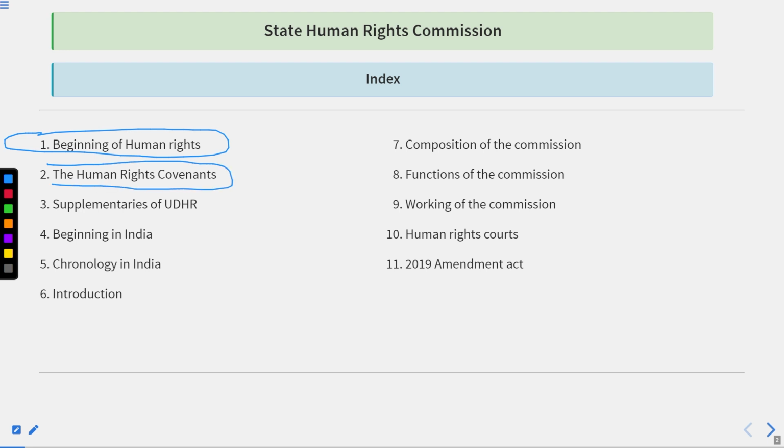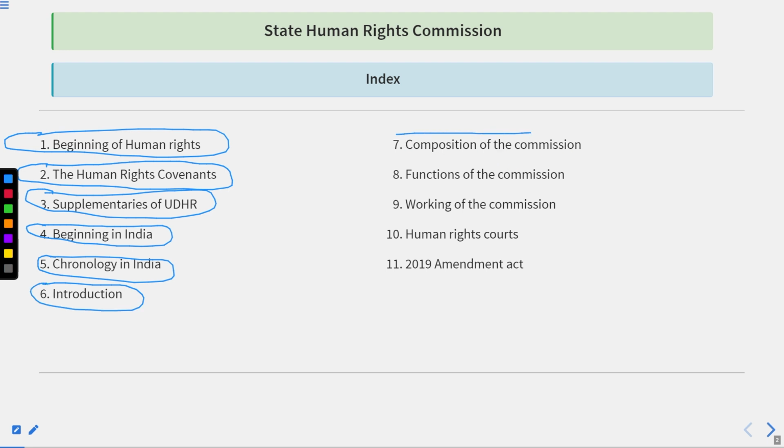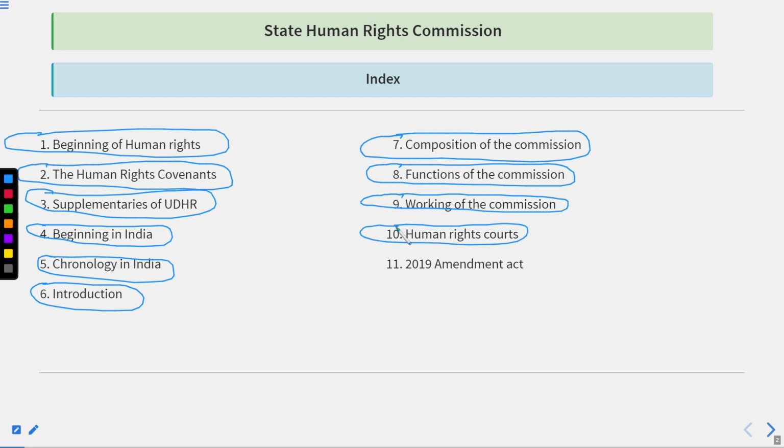Human Rights Covenant, supplementaries of UDHR, thereafter the human rights beginning in India, chronology in India, introduction, composition of the commission, functions of the commission, working of the commission, human rights codes, and the 2019 Amendment Act.